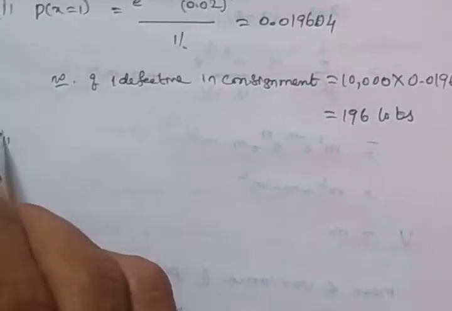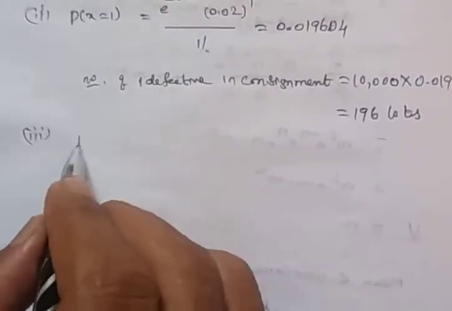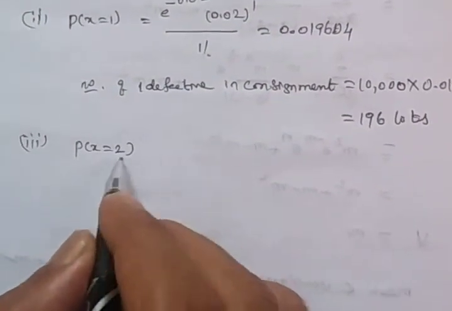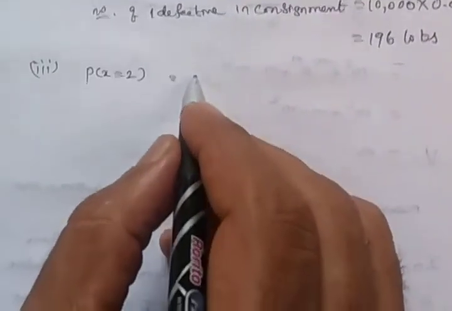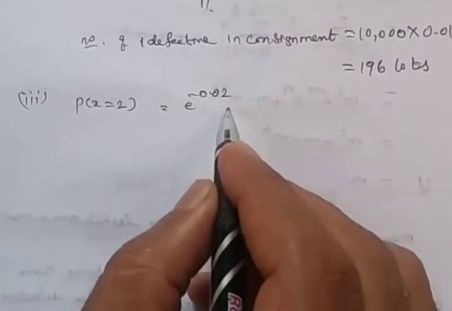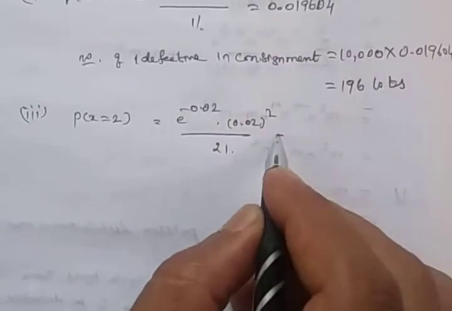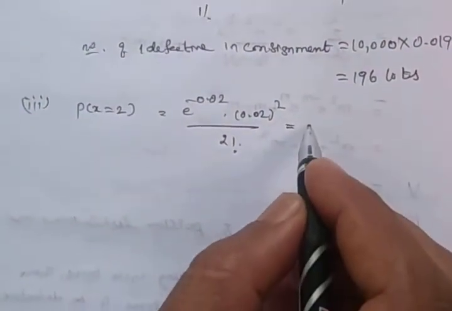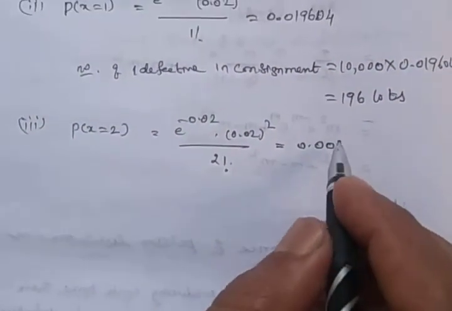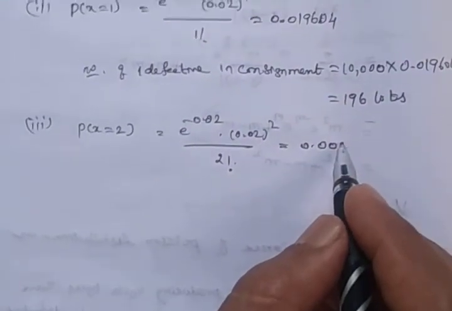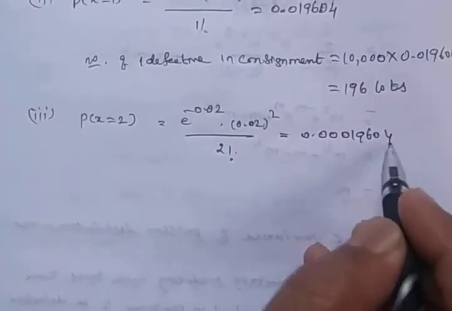The third one is there are 2 defective, x equal to 2. We get e power minus 0.02 into 0.02 square divided by 2 factorial is 0.000199604.